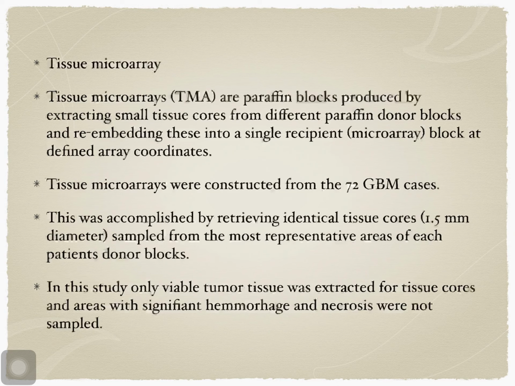Tissue microarrays were constructed from the 72 GBM cases. This was accomplished by retrieving identical tissue cores sampled from the most representative areas of each patient's donor blocks. In this study, only viable tumor tissue was extracted for tissue cores and areas with significant hemorrhage and necrosis were not sampled.